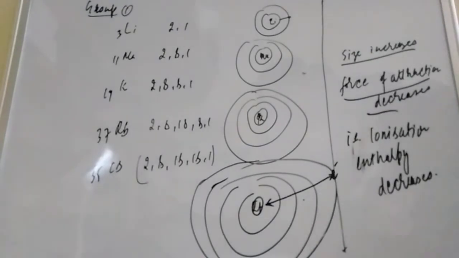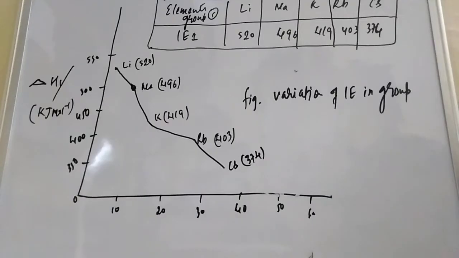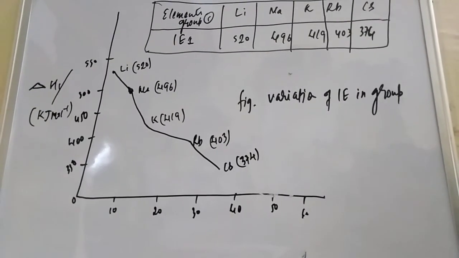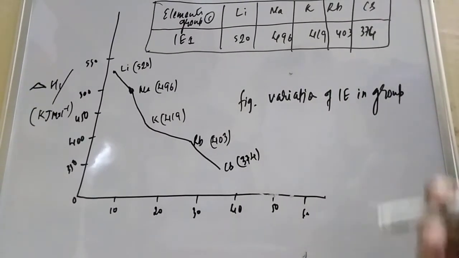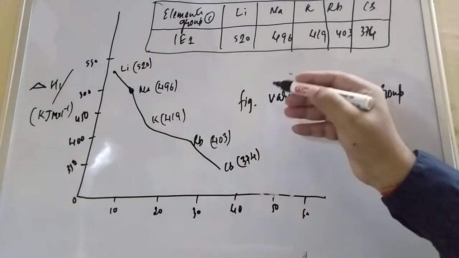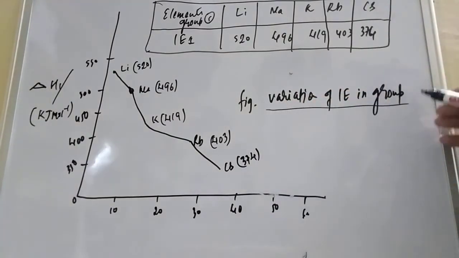Now student, we will study this in detail. Now we will see examples, variation in group. I already explained that when you are moving down the group, ionization enthalpy always decreases. Now let us see with an example: the variation of ionization enthalpy in group 1.